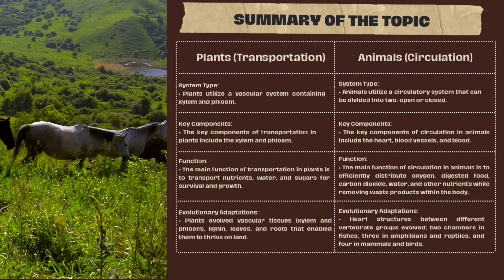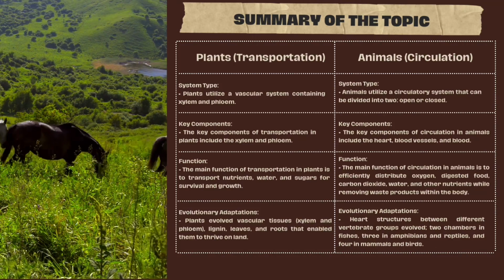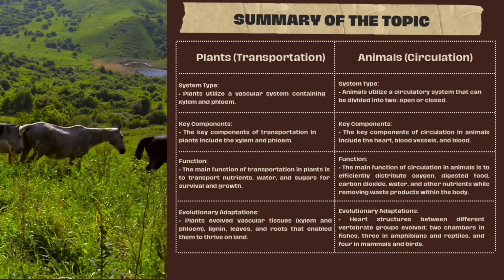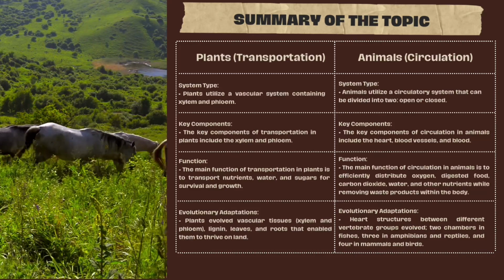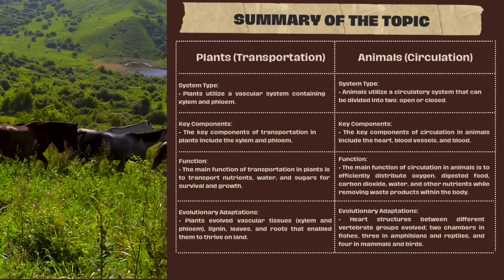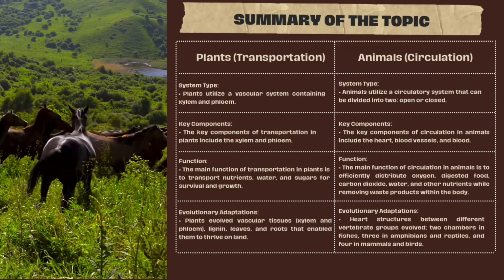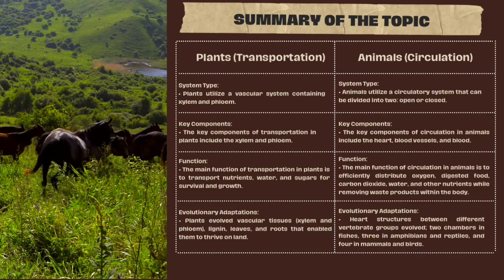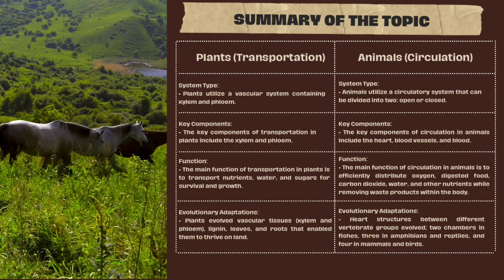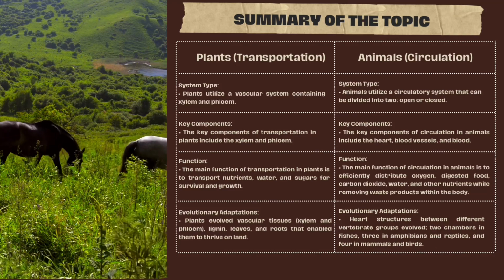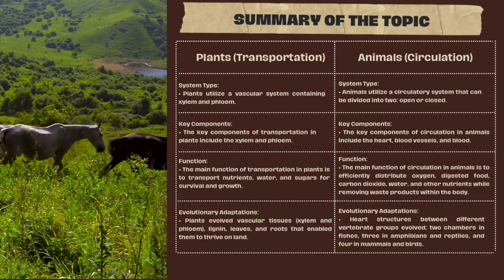Moreover, the main function of transportation in plants is to transport nutrients, water, and sugars for survival and growth. However, the main function of circulation in animals is to efficiently distribute oxygen, digested food, carbon dioxide, water, and other nutrients while removing waste products within the body.